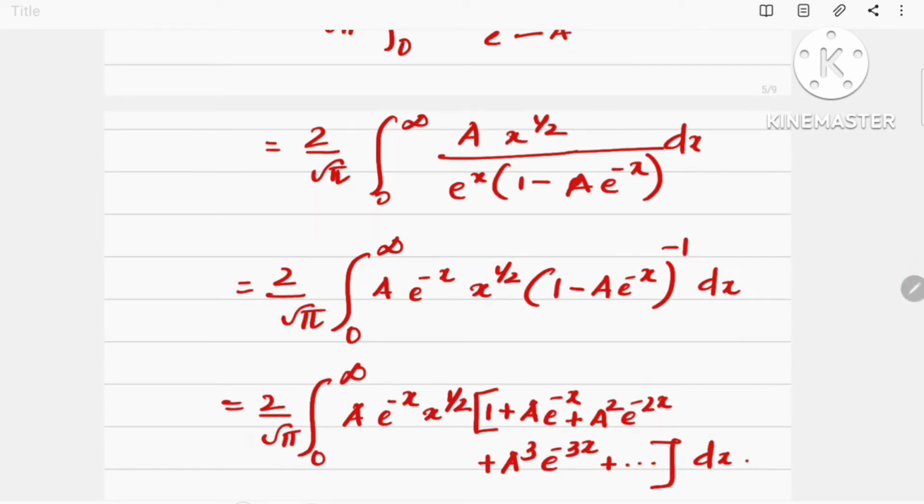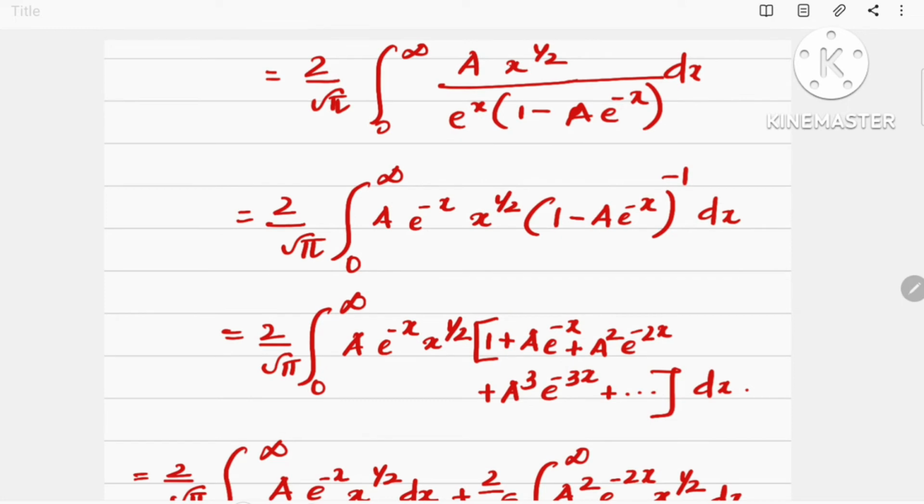Then it can be expressed as 2 by root π integral 0 to infinity a e raised to minus x. This e raised to x in the denominator, we can write as e raised to minus x into x raised to half into the term 1 minus a e raised to minus x the whole raised to minus 1 into dx.